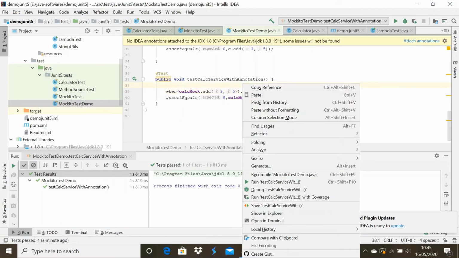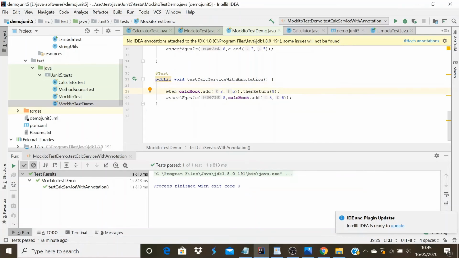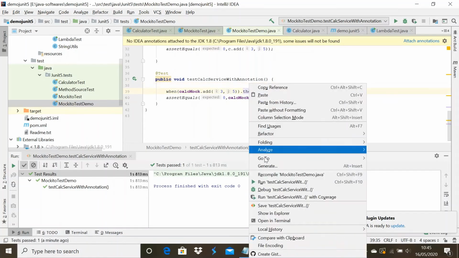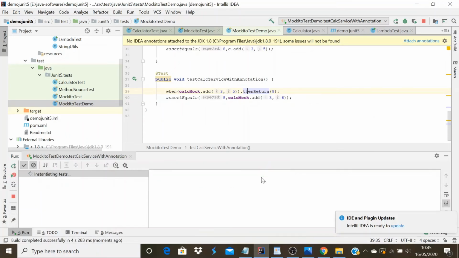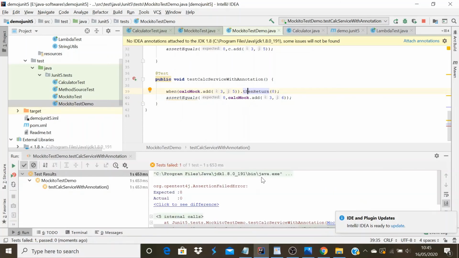We are using 3,5 to mock, but 3,6 is something new which we have not mocked. Yeah, it's failed. The actual output is 0 and the expected is 8, because in this case the real implementation has been called since we have not mocked.